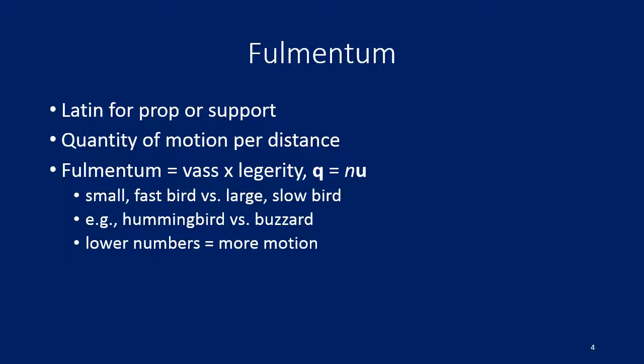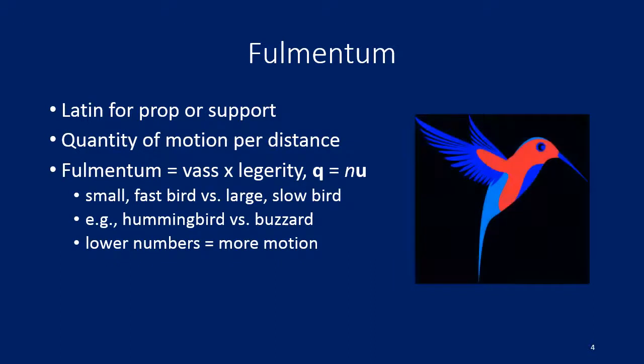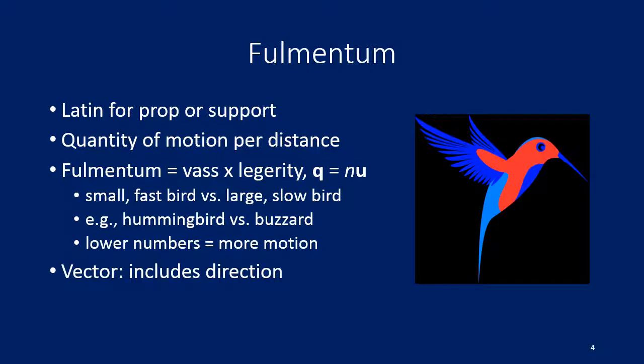So again, it'll be like a small fast bird versus a large slow bird, but lower numbers are going to equal more motion, a greater quantity of motion. It's a vector, and the units are the inverse kilograms times seconds per meter.